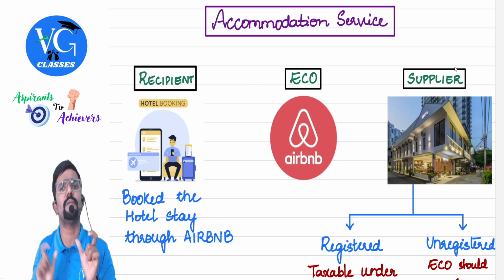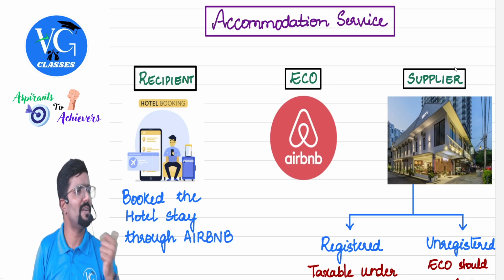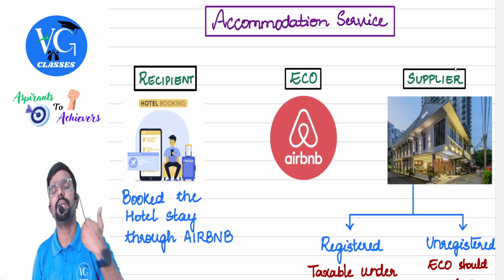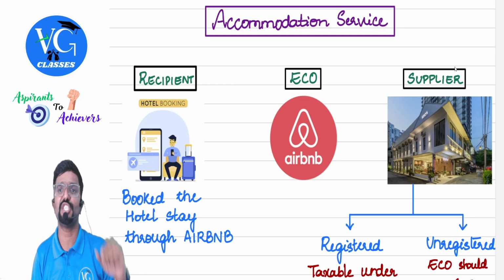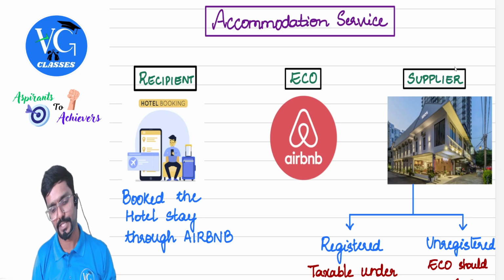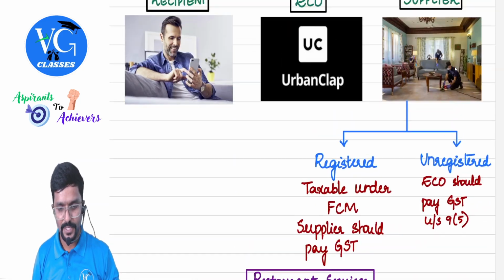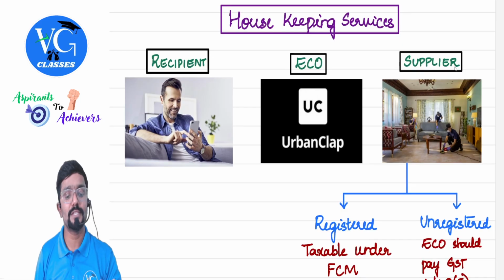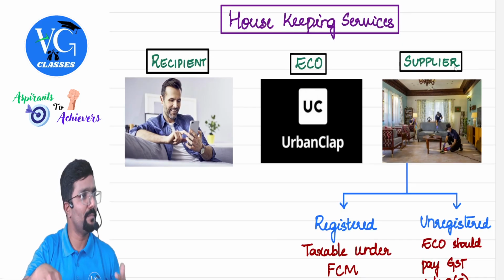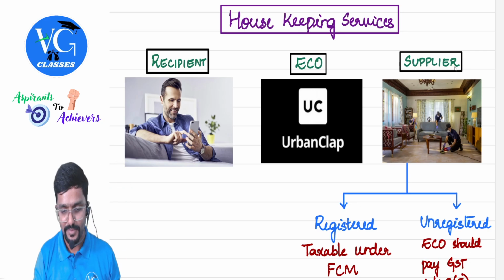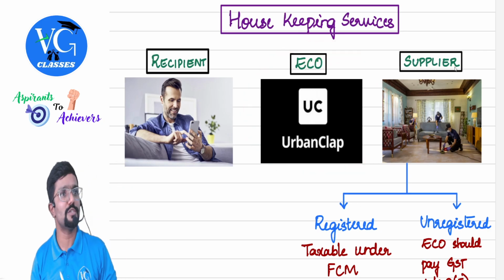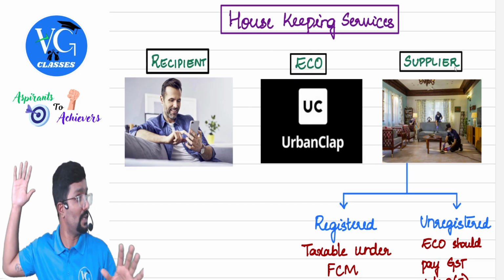We don't have any particular mechanism for this, guys. Sir, do we call it forward charge, reverse charge and all? No. We straight away tell the e-commerce operator, please take care of payment of GST. Okay, done with housekeeping. And please be careful, guys. Through Urban Club or Urban Company, you can book many other services also. What is it? Beauty service, massage service and all.